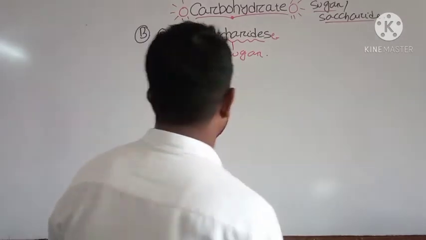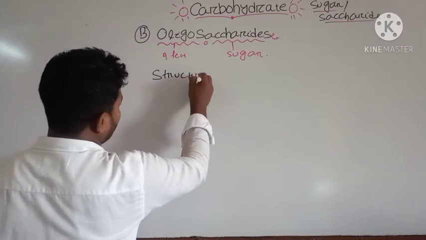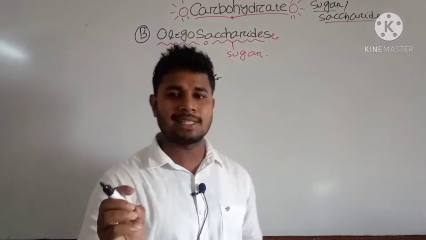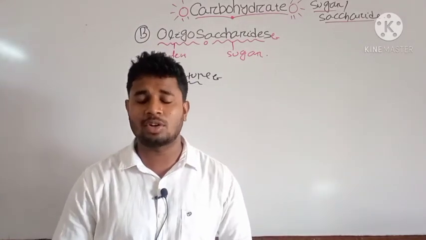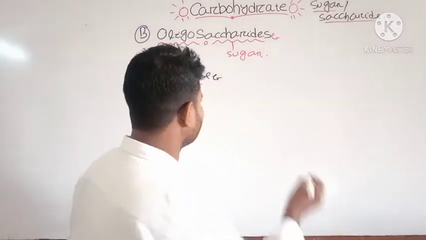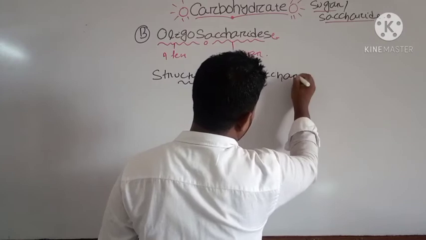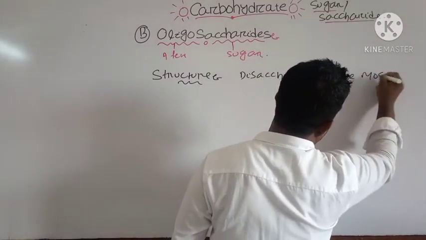Okay, let us know what the structural aspects of oligosaccharides are. We have already discussed disaccharide, trisaccharide, tetrasaccharide, but out of these, disaccharide is the most common oligosaccharide.